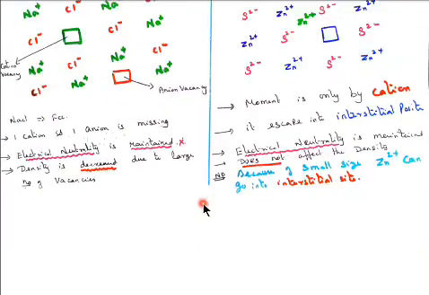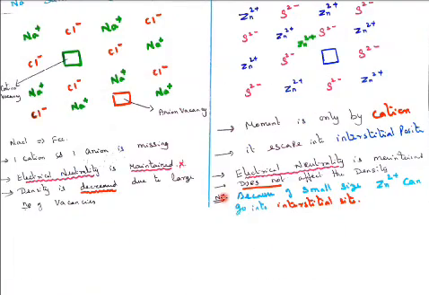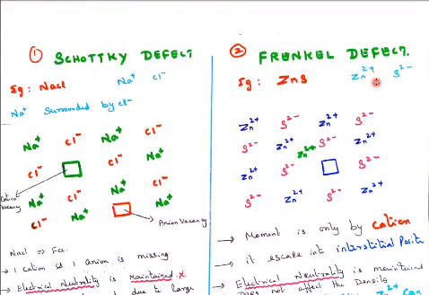Now zinc sulfide, zinc 2 plus and S2 minus; we'll see the consequences later. Here we have zinc 2 plus, S2 minus, zinc 2 plus, S2 minus, like this. But one of the zinc 2 plus ions has moved to an interstitial site. Here one atom, one atom, one atom, one atom: 4 atoms are there, and here one space is there. The points are called lattice points, and the space between these points is called lattice space, or lattice vacancy. In this lattice space, the zinc 2 plus is going and occupying.